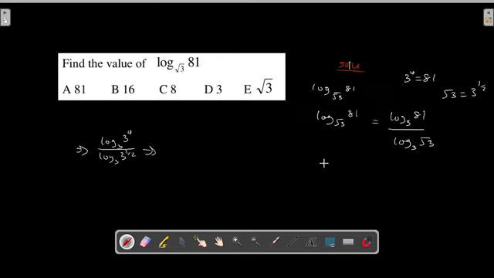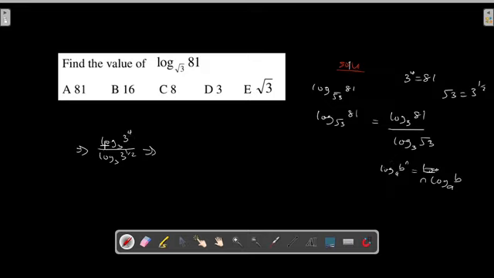If you still remember the law of logarithm that says that if you have log base a of b to the power of n, the n comes to the other side, then that's equal to n log base a of b. So when you have a logarithm expression like this, the solution is equal to this. And also, when you have an expression like this, the solution is equal to this, and when you have an expression like this, the solution is equal to this.